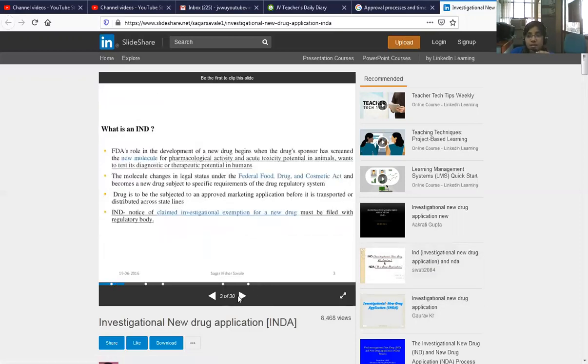What is IND? What is an investigational new drug application? FDA's role in the development of a new drug begins when the drug sponsor has screened the new molecule for pharmacological activity and acute toxicity potential in animals and wants to test its diagnostic or therapeutic potential in humans.